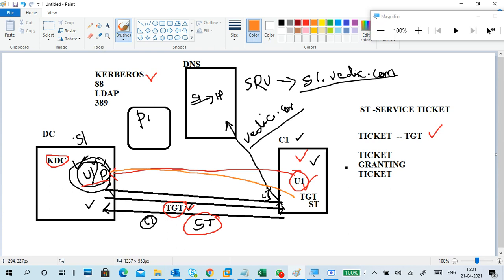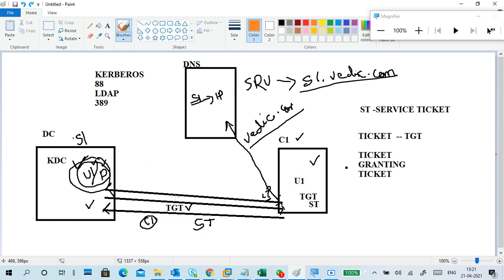So again I send a request to my... I will remove a few things from here, so the clumsiness will reduce. Okay, so this is a printer. Now I already have a TGT, ticket granting ticket, to access for authentication. I got authenticated. Now I want to access this printer. What do I have to do? I have to send a request to the server.